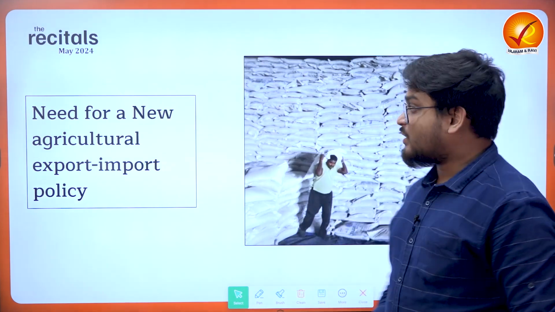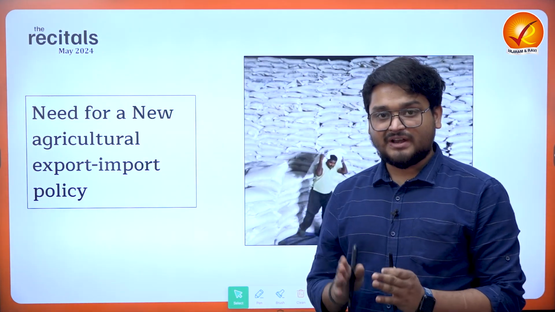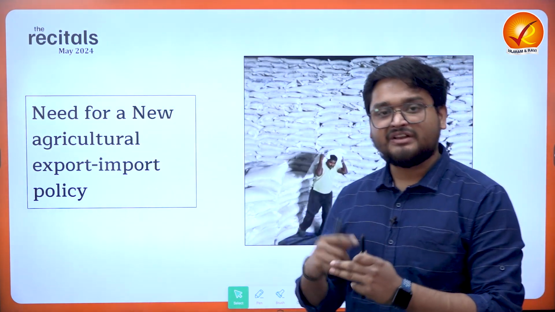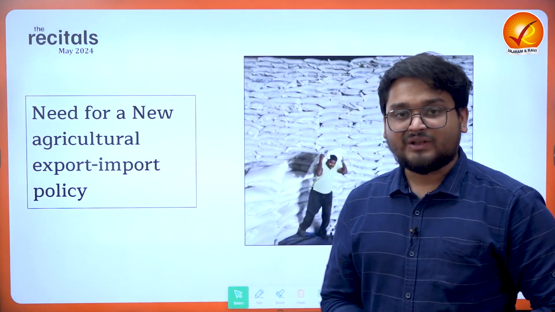Now, according to recent data, we find that the amount of exports and imports in the Indian agricultural scenario has fluctuated over a period of time. Mainly we find that there has been an increased amount of imports and decreased amount of exports from India, and here we'll be understanding the causes and reasons for the same.